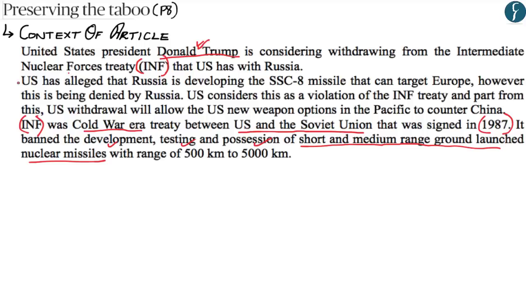However, what is happening now is that the United States is considering withdrawing from the INF Treaty, and it has given two reasons for this. First, the United States has alleged that Russia is developing the SSC-8 missile, and the United States considers the development of this missile a violation of the INF Treaty. However, Russia has denied that it is developing the SSC-8 missile. And the second reason given by the United States is the rise of China. China is developing and is in possession of short and medium range ground launched nuclear missiles, and the United States wants to withdraw from the treaty so that it will allow the United States new weapon options against China in the Indo-Pacific region.